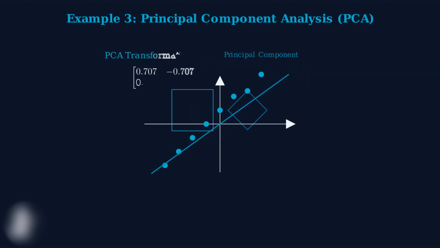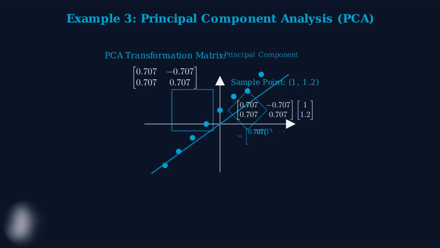The PCA transformation matrix rotates our coordinate system. If the principal component makes a 45-degree angle with the x-axis, our rotation matrix uses cosine and sine of 45 degrees. When we apply this transformation to our data point at 1, 1.2, we get new coordinates in the principal component space. Let's calculate. The new x-coordinate is 0.707 times 1 minus 0.707 times 1.2, which equals negative 0.141. The new y-coordinate is 0.707 times 1 plus 0.707 times 1.2, which equals 1.555.